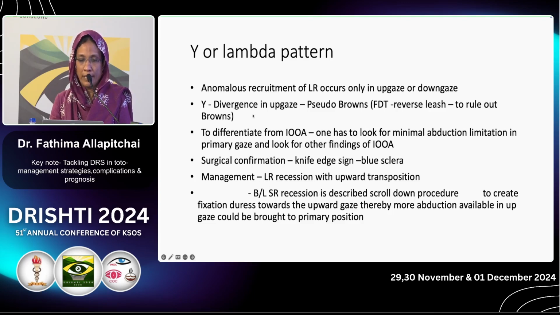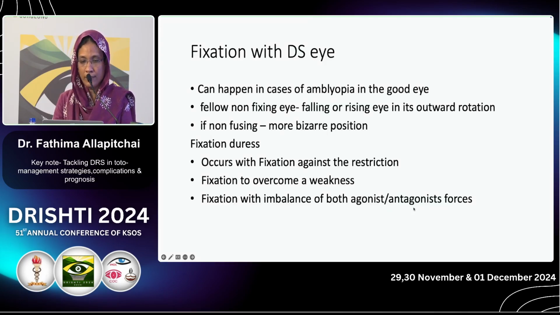So to correct the lambda pattern, LR recession with upper transposition can be done. Instead, bilateral superior rectus recession can also be done. In the textbook it is given; we don't have experience. And with fixation with the DSI, we should be very careful. Sometimes the Duane's eye would be used for fixation. On that occasion, if we operate on the Duane's eye, due to fixation duress against already existing restriction, there will be unexpected outcome in the other normal eye.